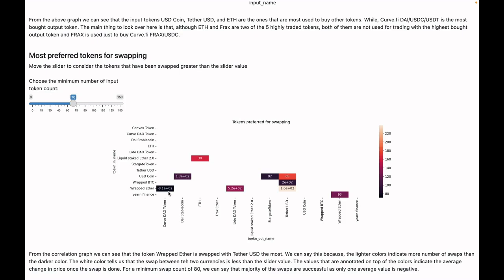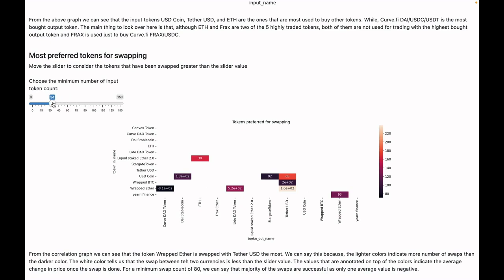like 9 to 10 different coins that have been swapped with each other. I wanted to see if there was any particular coin that was much more attractive, and as we can see, Tether USD is something that most of them have bought, and that's a lot of money also. And the white basically tells a lot of transactions over there, which is more than 250, and then the black is less than 80 transactions, and the white basically tells the number of transactions are less than 70.